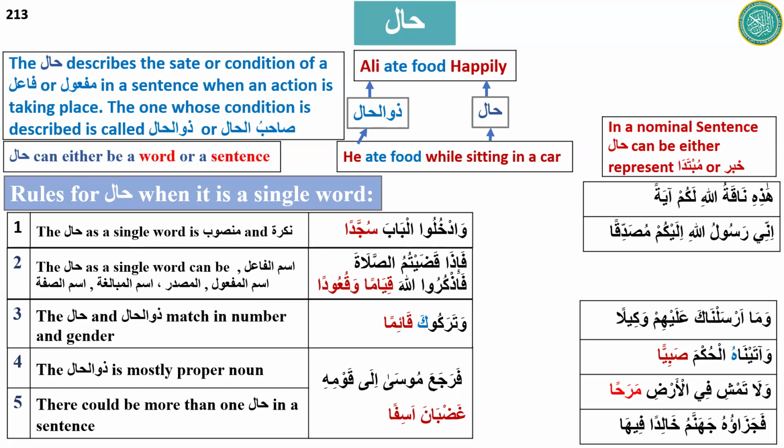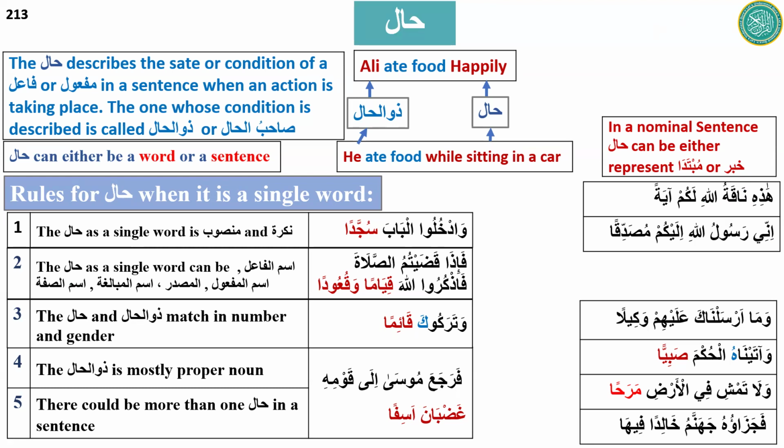Brother Shabazz, can you help me out here? Yeah, sure. A jumla ismiya normally starts with an ism. The first ism, which is normally a proper noun, is called mubtada, which is over here hazihi in this sentence.